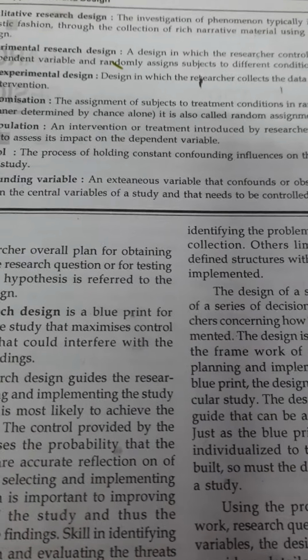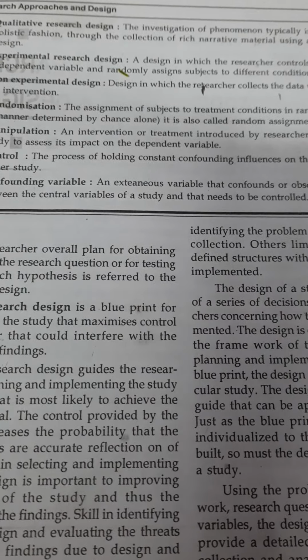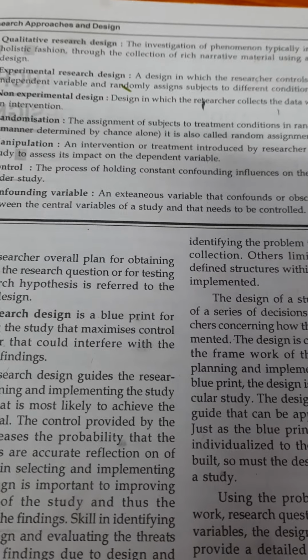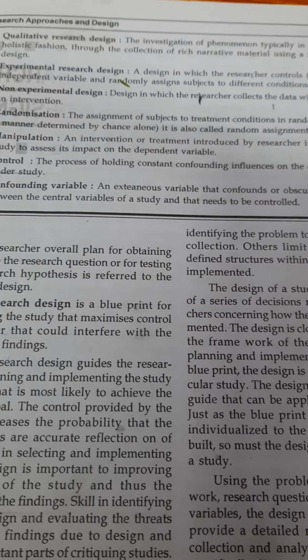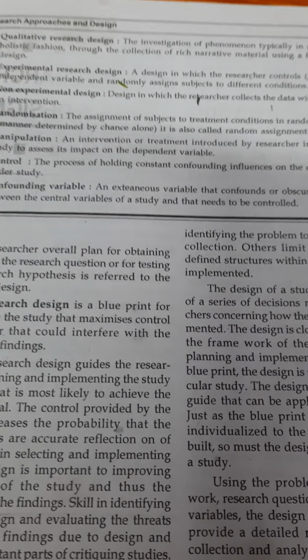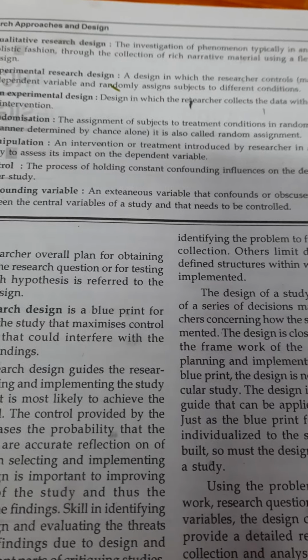Then next one is a quantitative research design. Two types of designs are there: one is qualitative and the other is quantitative. Quantitative is nothing but a short term study. Within 6 months, maximum is 1 year and minimum is 1 month. Okay, 40 days we can consider.